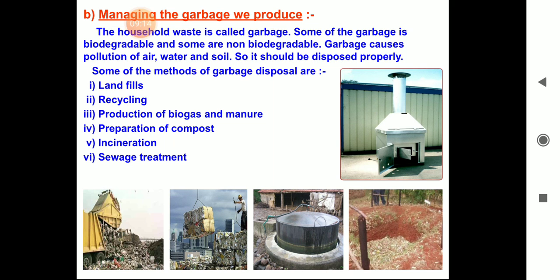Then incineration, or burning at high temperature. It is a process in which a substance is burned at a very high temperature, usually more than 1000 degrees Celsius, and converted into ash. It is done in a machine called an incinerator. Household waste, chemical waste and hospital waste are generally disposed of by this process. The bulk of the waste is removed by this, but it generates a very high amount of carbon dioxide and water vapor, and only the ash is left. This ash can be disposed of by landfills.